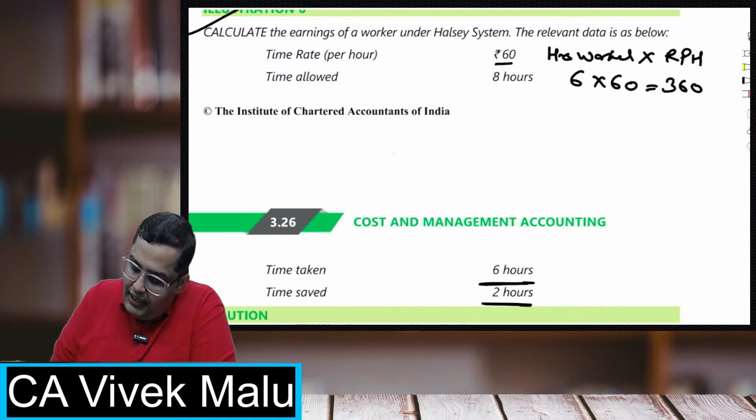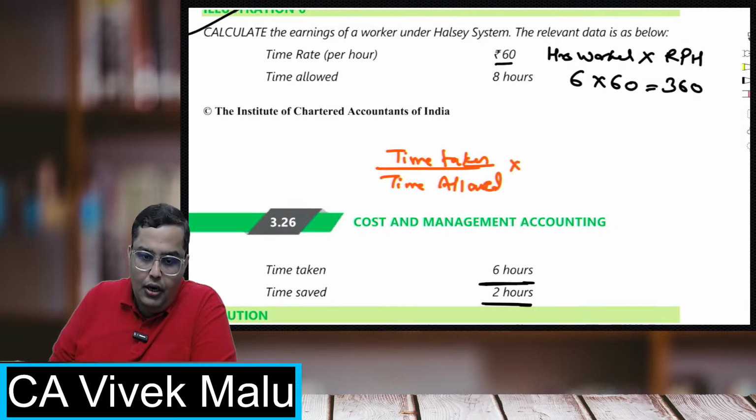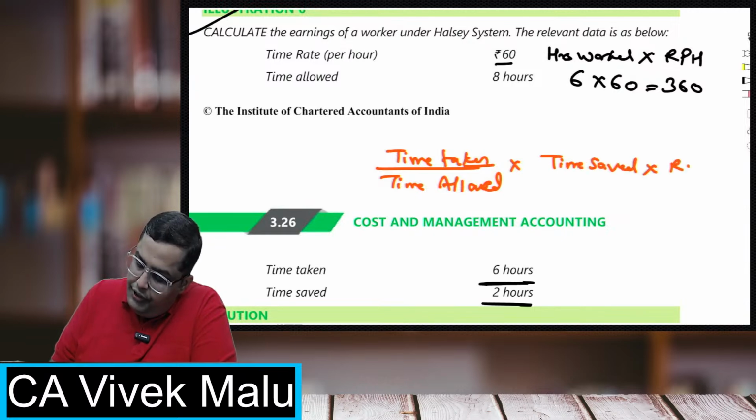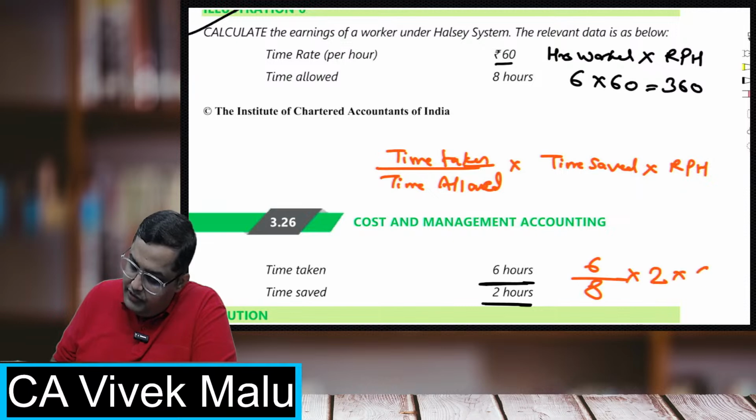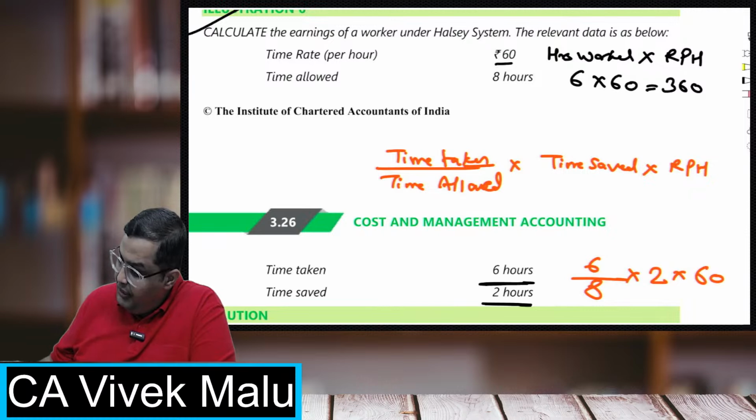The bonus formula is time taken upon time allowed, into time saved, into rate per hour. So time taken is basically 6, upon time allowed was 8, time saved is 2 hours, rate per hour is 60. So that will be 120 into 6 divided by 8. So that is 90 rupees will be the bonus.